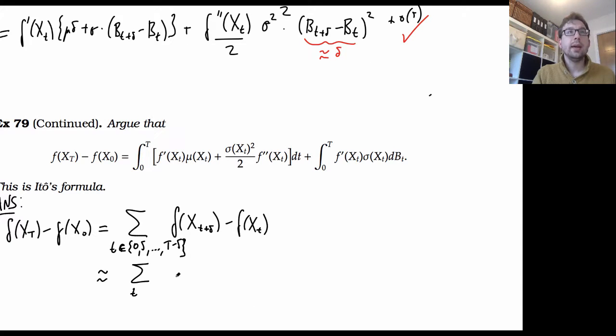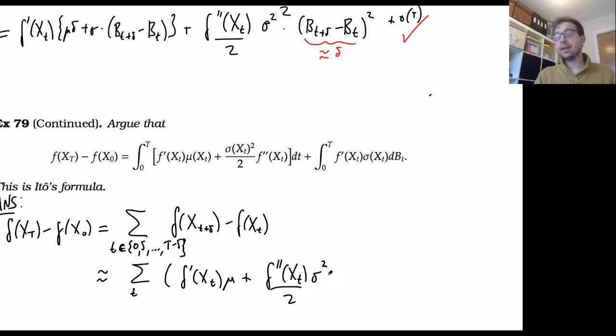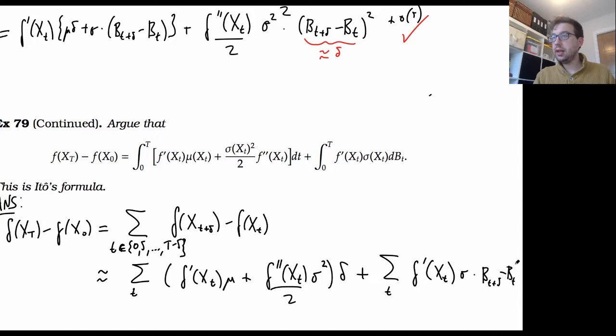So we're going to get f dashed of x of t mu of x of t, plus f double dashed x of t divided by 2 sigma of x of t squared, and all of that is times delta, plus this remaining term, plus the sum over t over this same range of these terms: f dash of x of t times sigma x of t times b of t plus delta minus b of t.